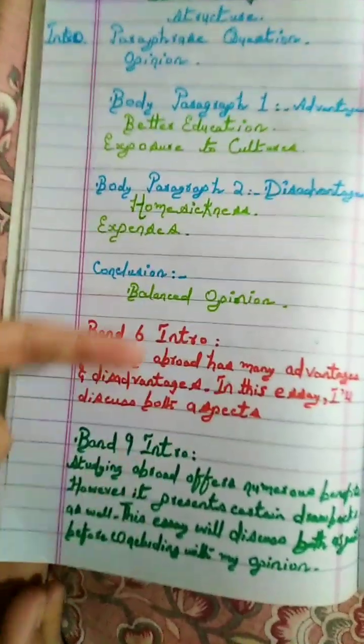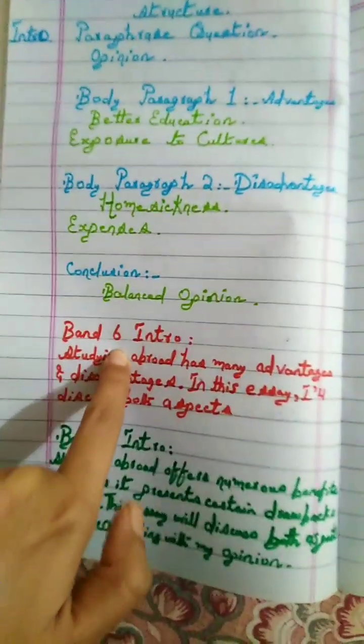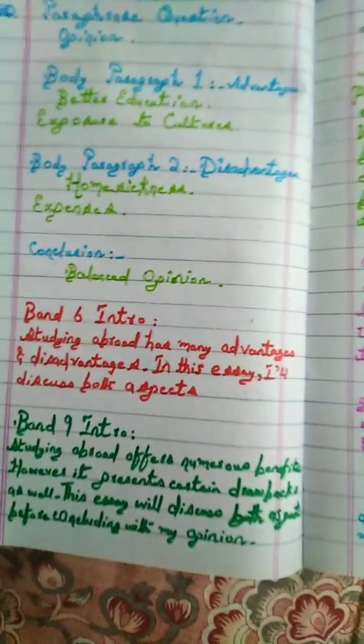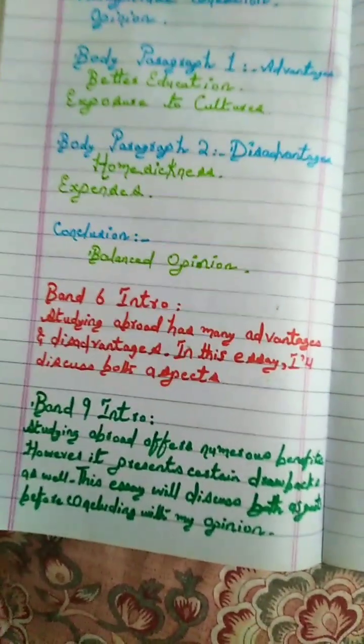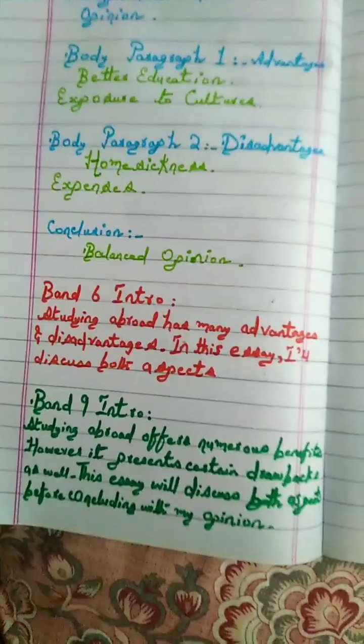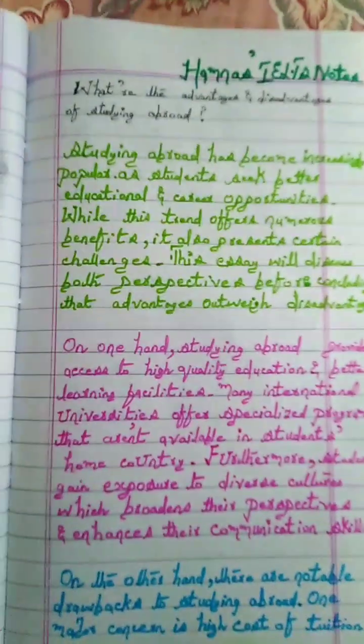Now, how do we upgrade it into a band 9 introduction? Upgrade this introduction into a band 9 introduction: Studying abroad offers numerous benefits. However, it presents certain drawbacks as well. This essay will explore both aspects before concluding with my own opinion. Okay, now move to the actual essay. Copy this essay to get band 9 in IELTS.